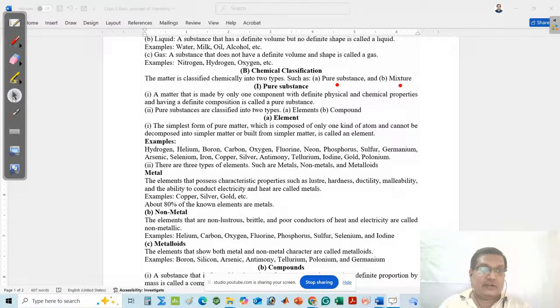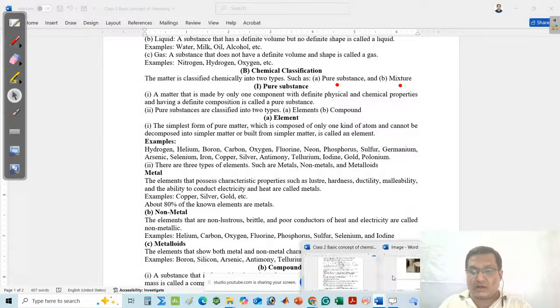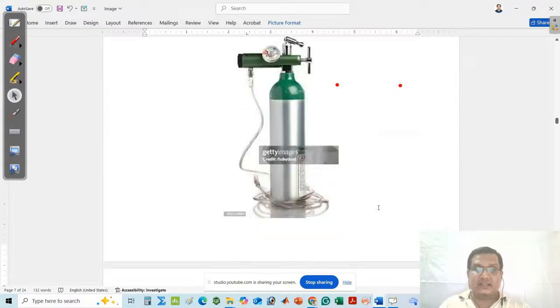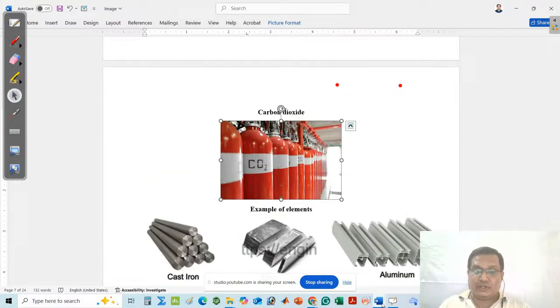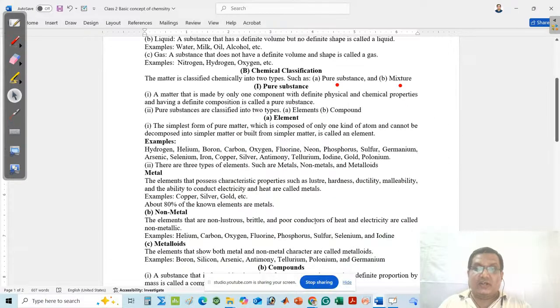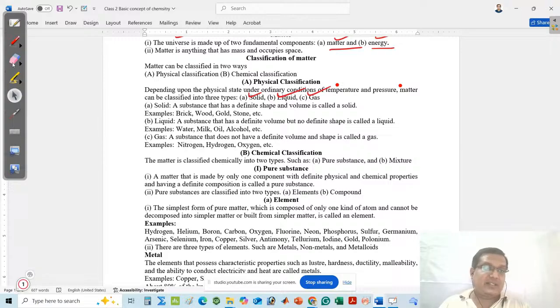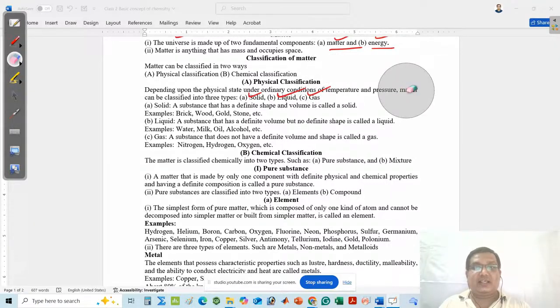Water is said to be a pure substance or mixture. You can decide whether water is a pure substance or mixture. Remember, in chemistry it is highly necessary to always think positively, or not think about the negative terms, because there is no water present without impurities.